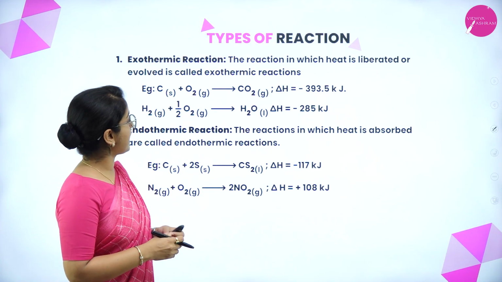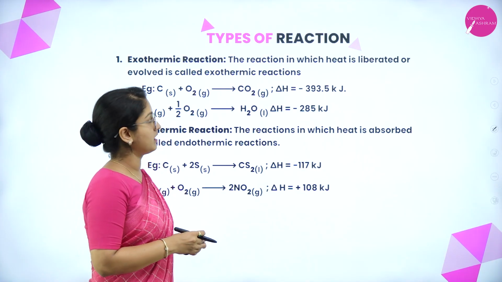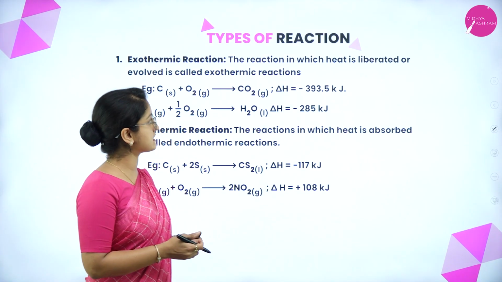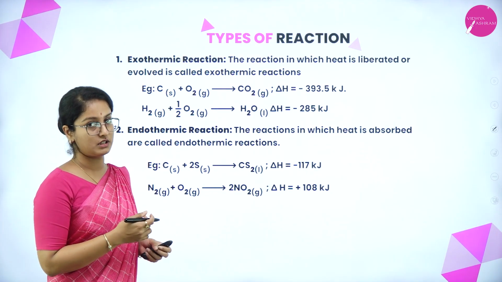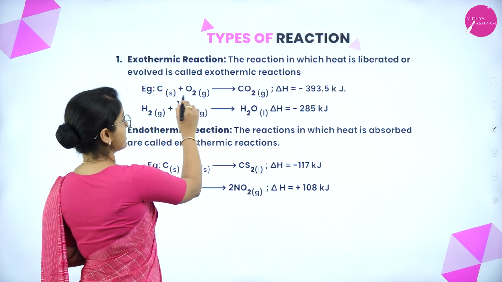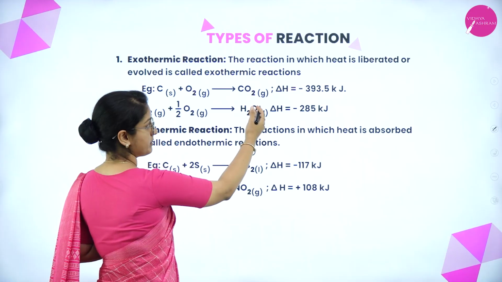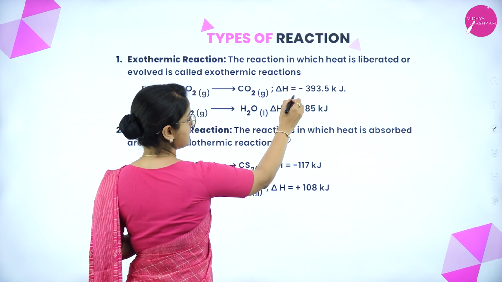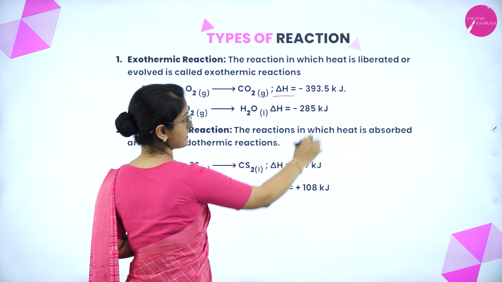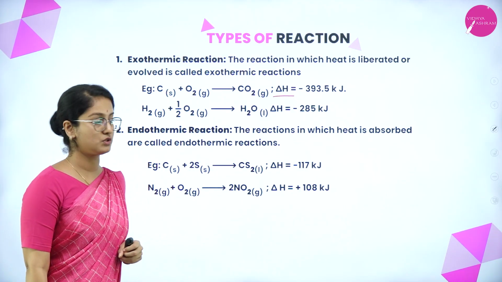Exothermic reactions are those in which heat is liberated or evolved. Example: when carbon reacts with oxygen, it gives carbon dioxide, giving out heat. Therefore, the heat change is given by minus 303.5 kilojoules.